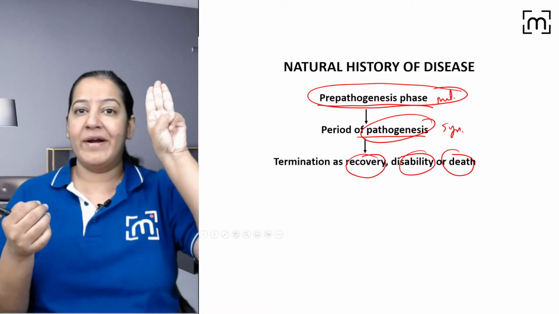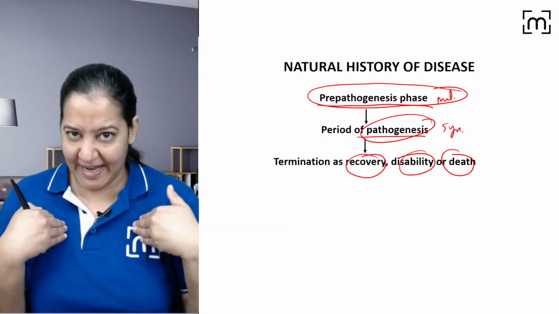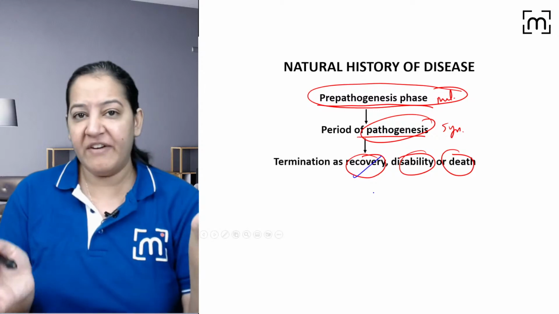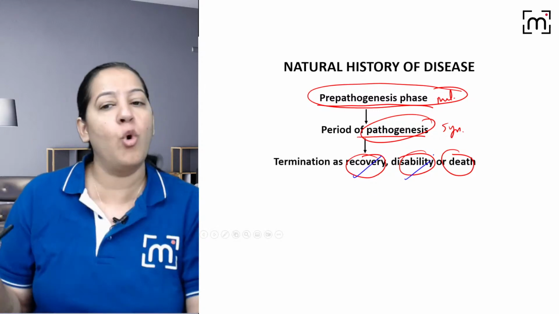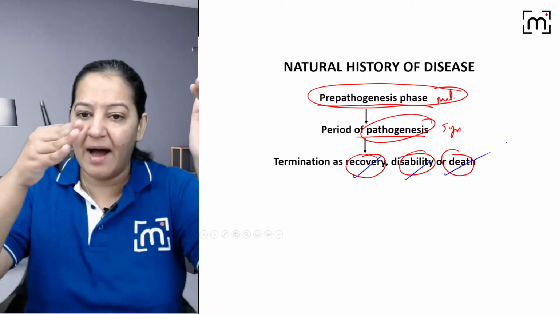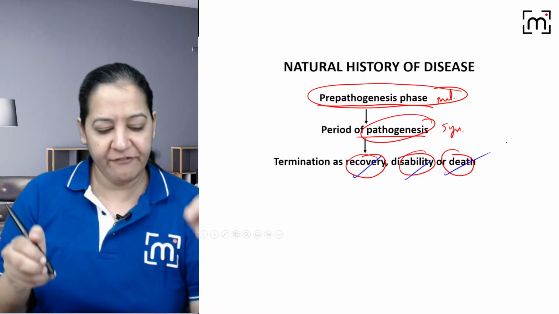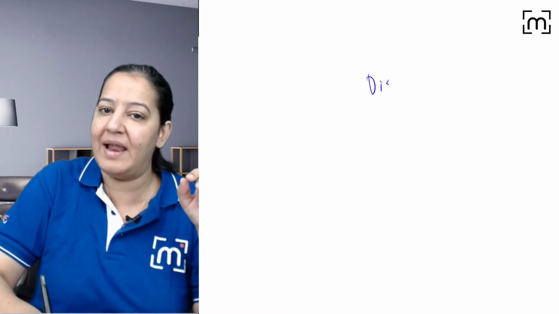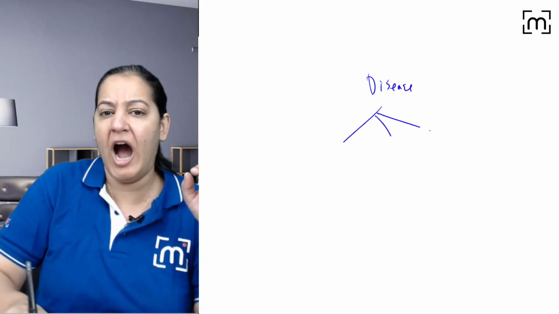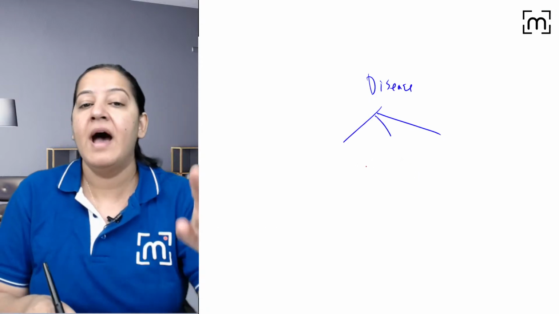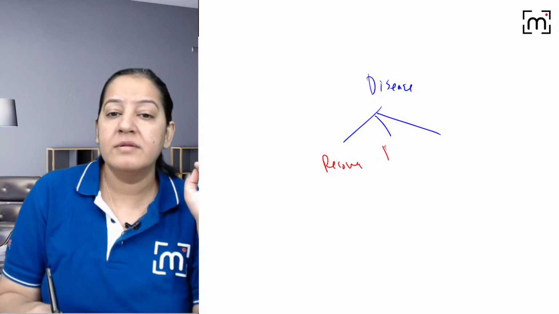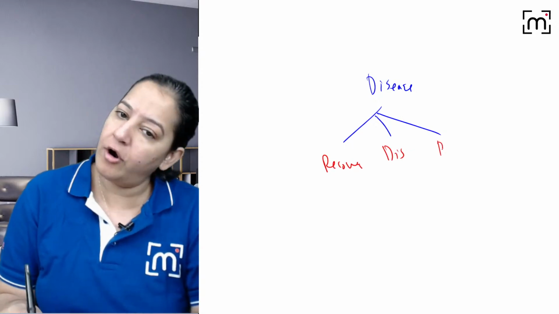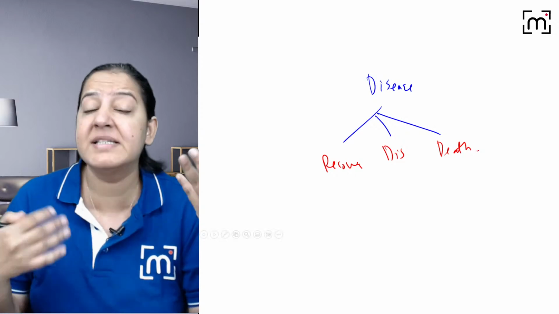After that three endpoints can happen. If I take the treatment, recovery will happen. If I take delayed treatment, not early treatment, disability can happen. If I take no treatment, death can happen. So these are the three endpoints of a disease. After the disease, one of the three things will happen: you will recover if you take proper treatment, or disability can happen to the patient, or death can happen if no treatment is taken and the disease is fatal.